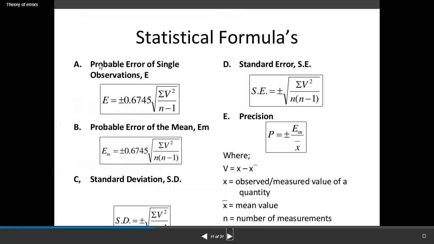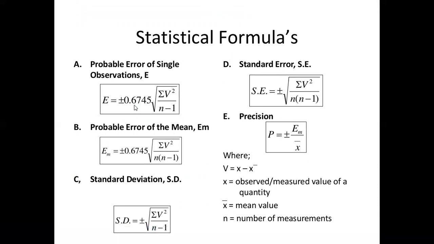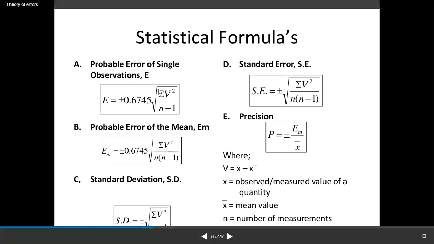Statistical formulas. The probable error of a single observation, E is equal to plus or minus 0.6745 under root sigma v square upon n minus 1. Second is the probable error of the mean, EM, equal to plus or minus 0.6745 under root sigma v square upon n into n minus 1.